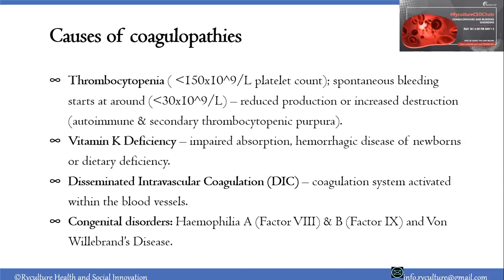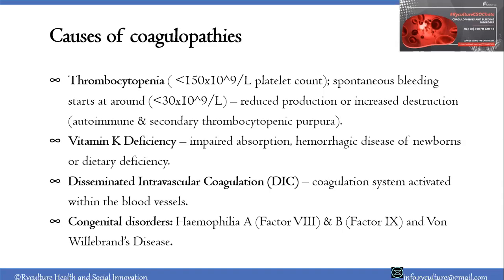Reduced production comes with pancytopenia, which can be failure of the bone marrow to produce blood cells. Increased destruction: the spleen is overworking to kill them, or there's an infection that is making your body react at a higher rate, destroying the platelets that are there. Then vitamin K deficiency. Vitamin K is responsible for activation of the different clotting factors, as I mentioned earlier, which are produced by the liver. So when vitamin K is not available, activation of the protein factors is not possible, and this will lead to coagulopathies and bleeding disorders. Those are some of the things that we need to look at.